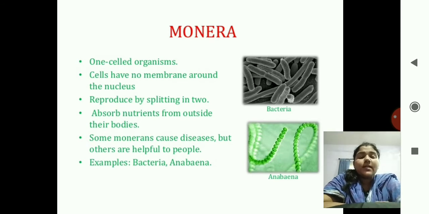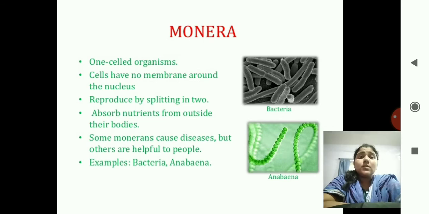The first characteristic of Monera, as the name suggests, is that it is a one-celled organism. It is a single cell organism. The cells have no membrane around the nucleus. As I have already told you, it is prokaryotic. Prokaryotic means primitive. The nucleus doesn't have any cell wall or membrane. Membrane means there is a wall which protects the nucleus.